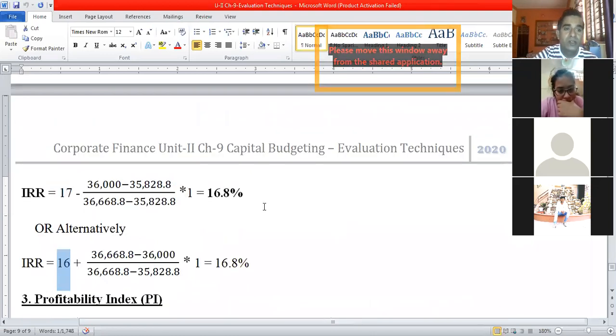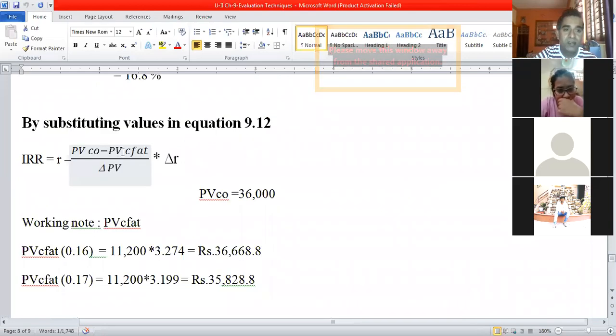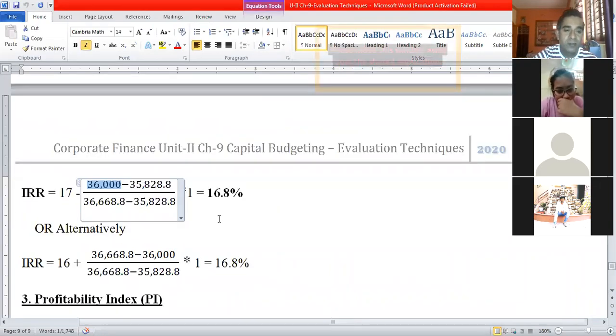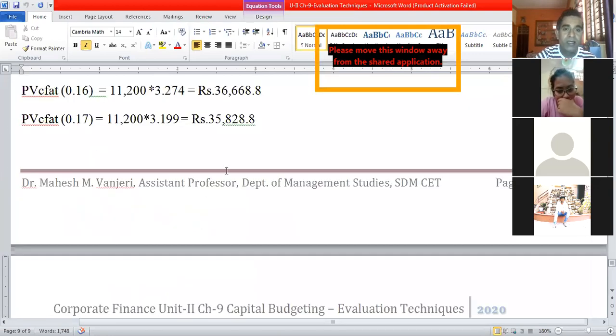Now referring to the formula, PVCO minus PVCFAT. PVCO, the present value of cash outlay or total cost of the project, is 36,000, and the present value of cash inflows, or present value of the annuity, for 17% rate of interest was 35,828.8, which we have calculated here.